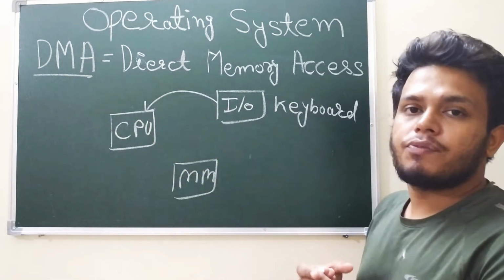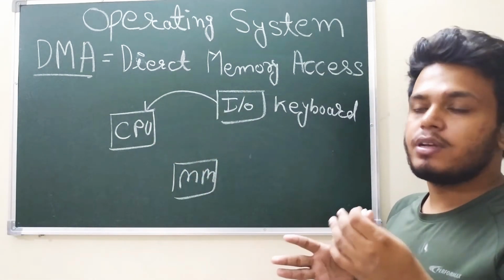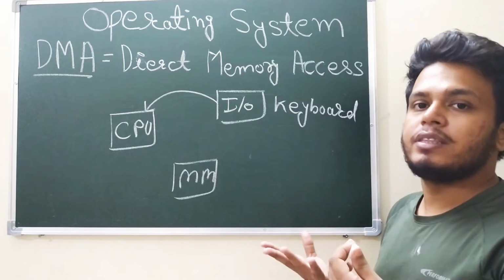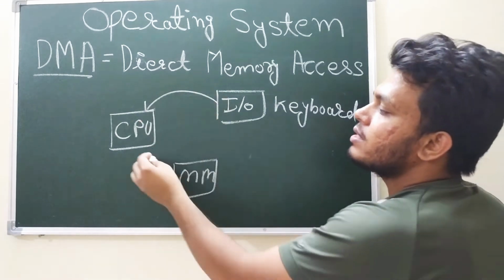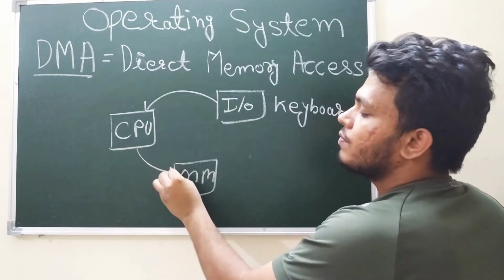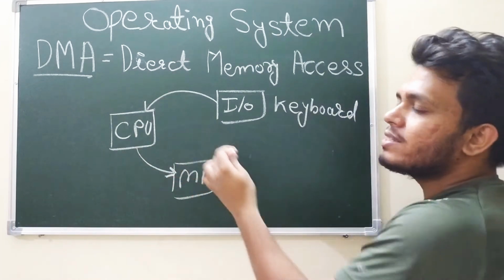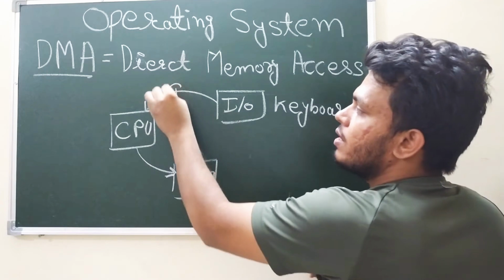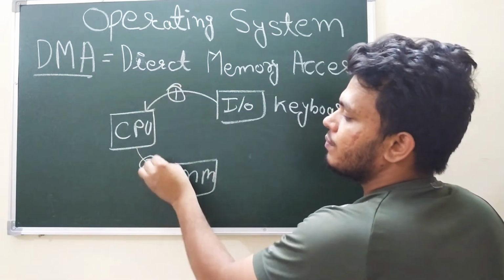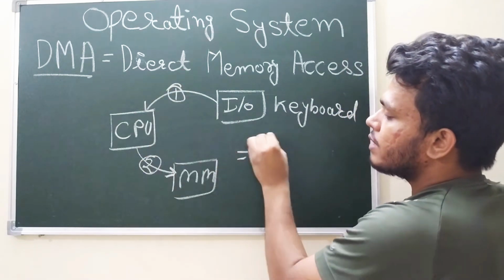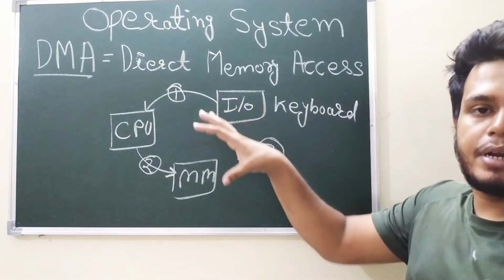After the request is sent, the CPU first checks whether it is available to fulfil that request. If it accepts the request, it will send the data to the main memory. How many cycles are needed? First this one and second this one. There are 2 cycles needed to complete this.